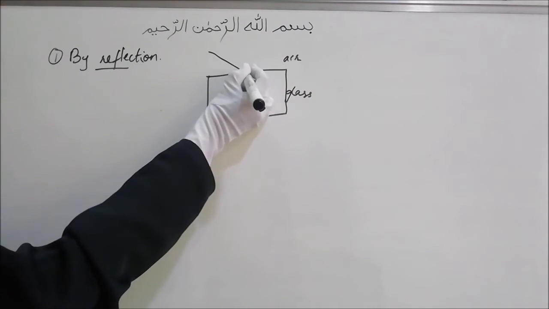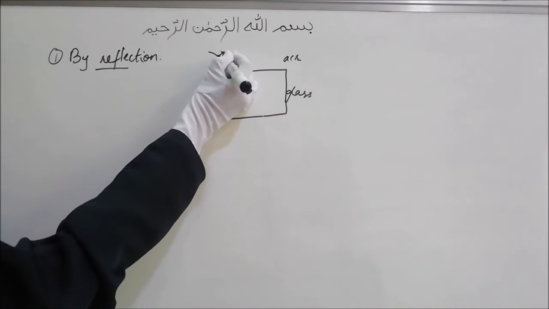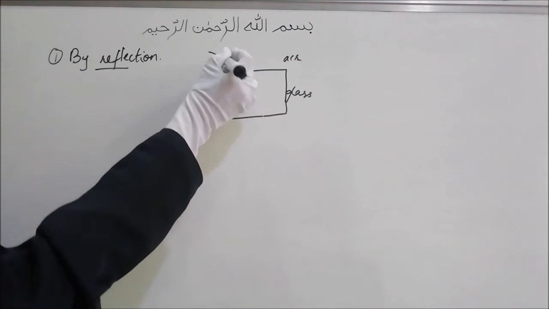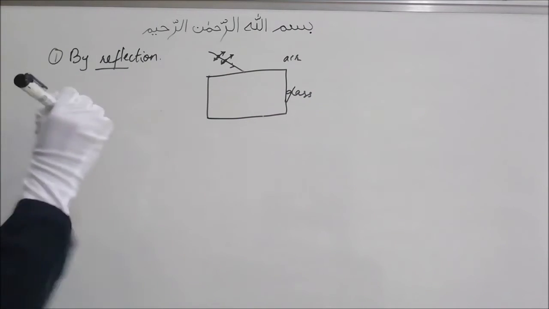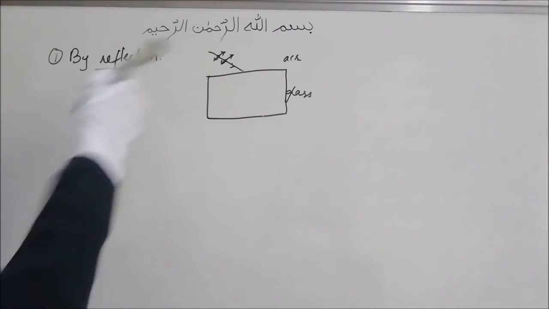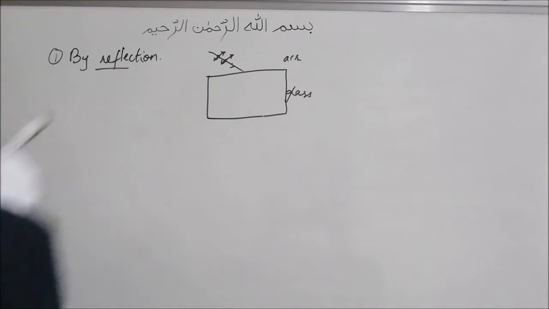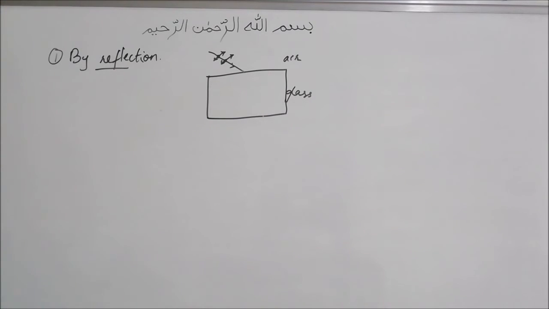Consider some unpolarized light that is falling on this. Unpolarized means both will be there. The dot which I represent is the electric field going in and out of the plane, the electric field vector, and this is that electric field vector which is going perpendicular to the direction of propagation, like this. That is also perpendicular to the direction of propagation. Let's assume that for now, just for understanding.